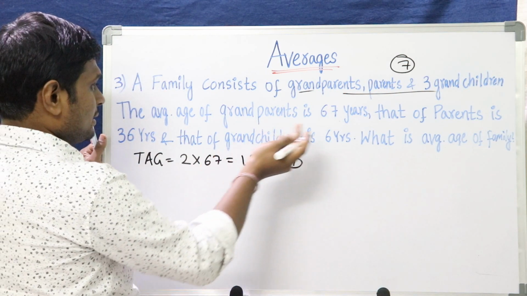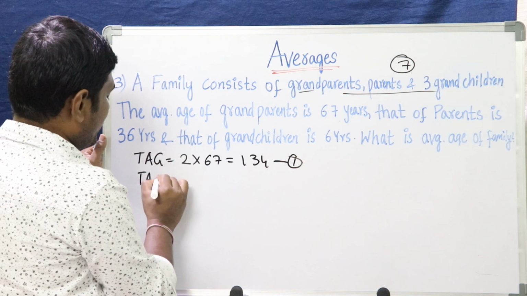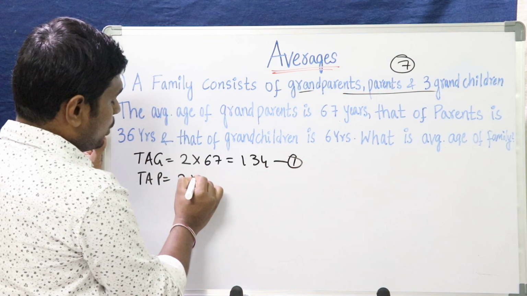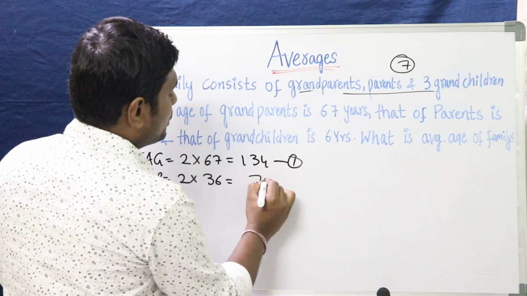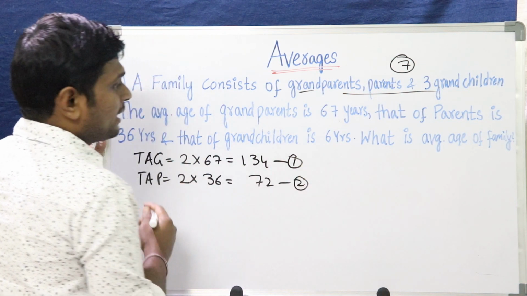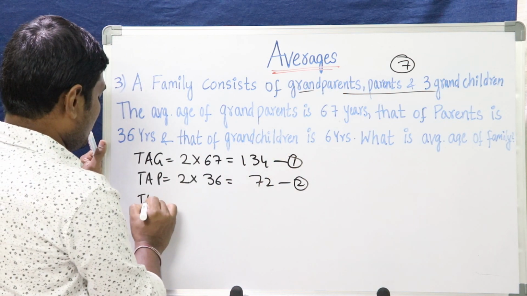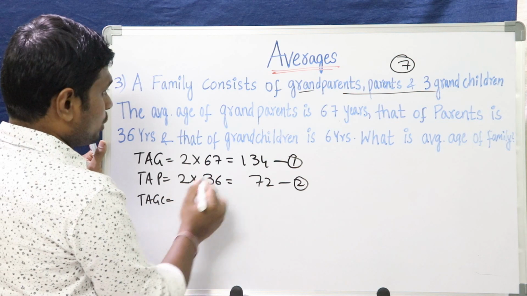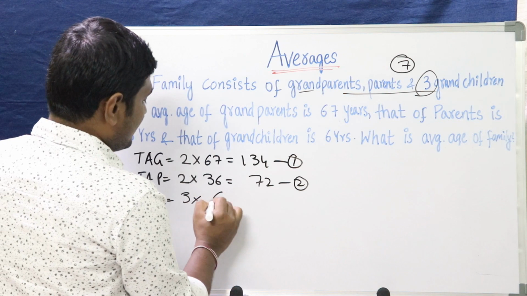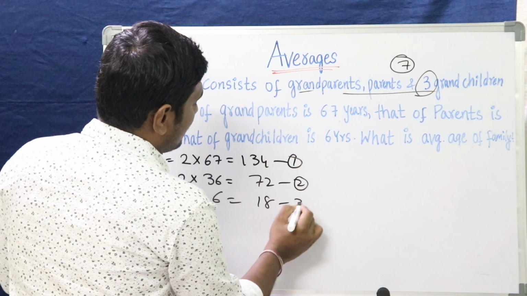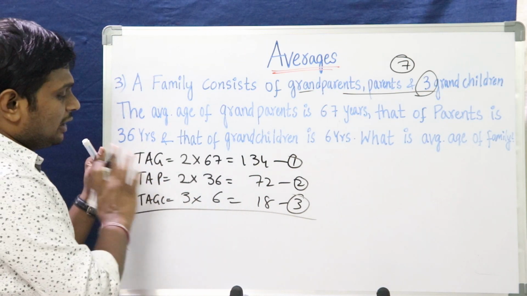The second one is the average age of parents is 36. So the total age of parents is, parents are 2 and the average age is 36. That means 72 is the total age of parents. And the third one, the average age of grandchildren is 6. So the total age of grandchildren is, total number of grandchildren are 3. So 3 into 6, that is 18. Right? By these 3 statements we can derive 3 equations.